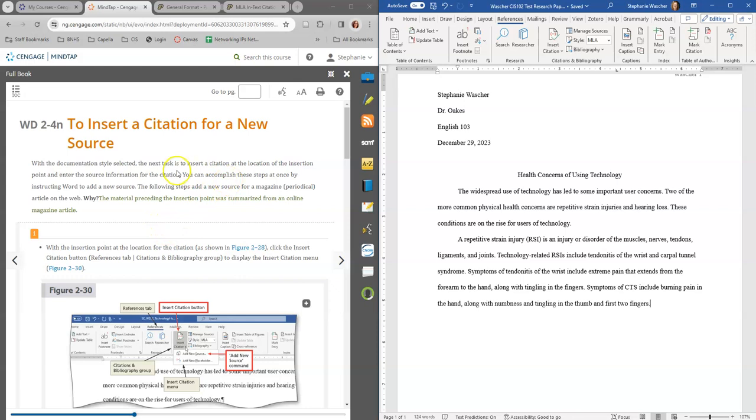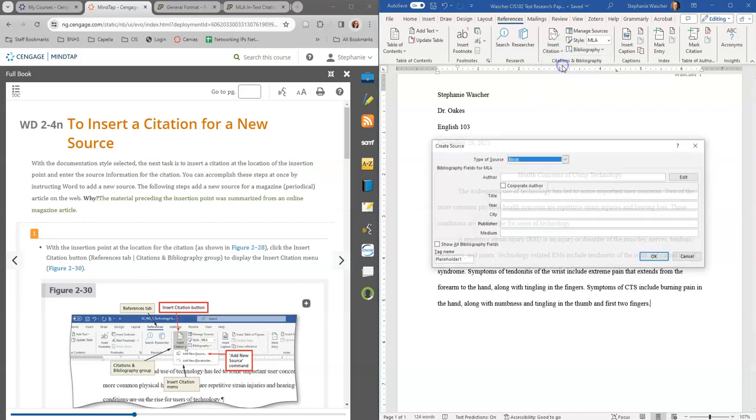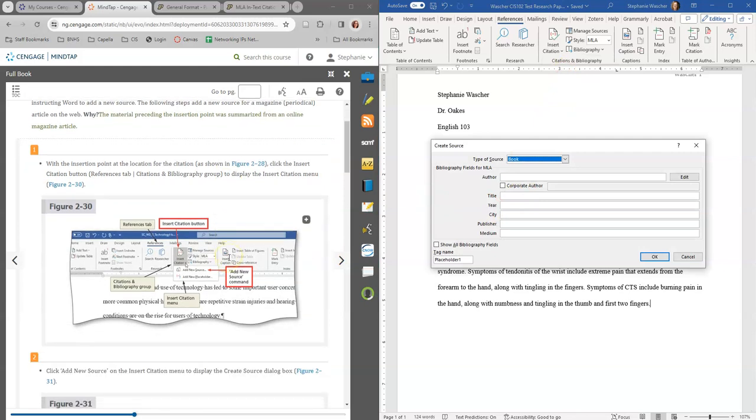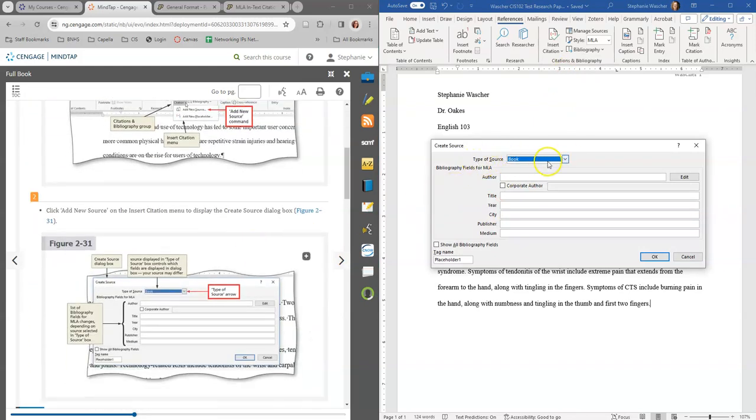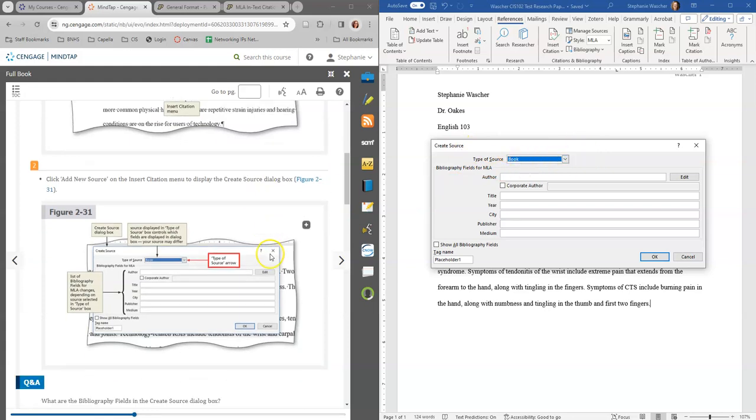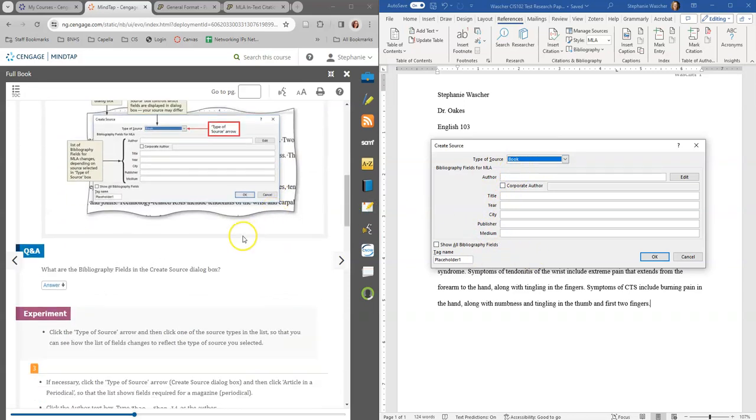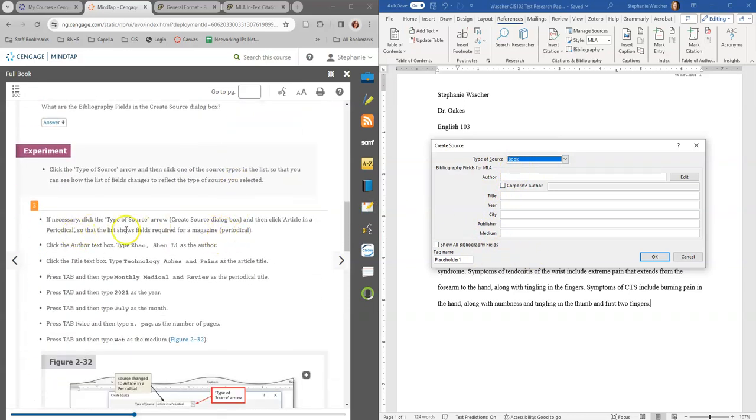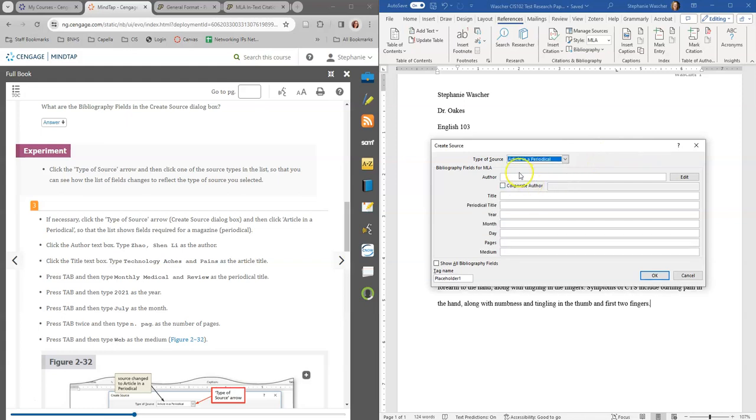Okay, so to insert a citation for a new source. So we're inserting a citation, but it's a new source. We have to add a new source. When we click on it, the Create Source dialog box comes up. I think we're going to leave it as book, and then we have to put all of this information in. Type of source, well, maybe we are going to change it to article. We're going to change it to article in a periodical. Our author is Zoe. Oops, spelled it wrong.